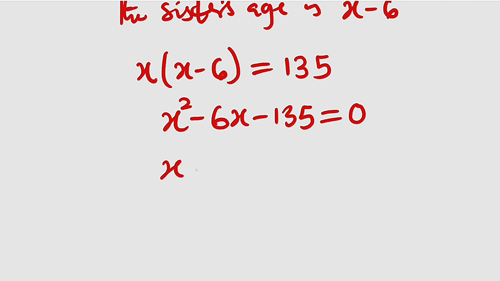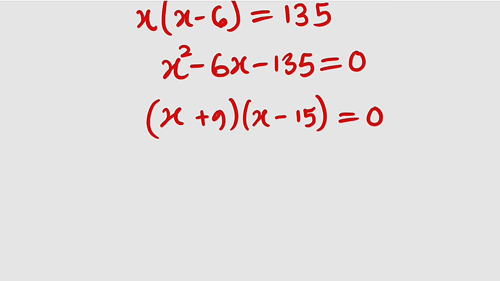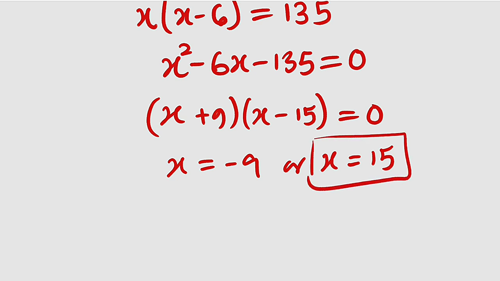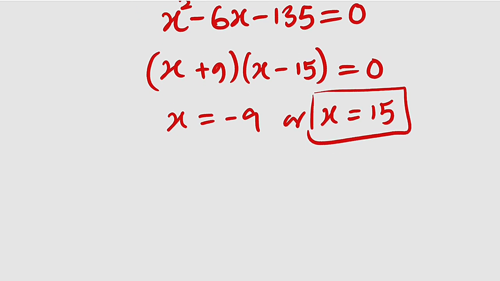So let us factorize it. This is x plus 9 multiplied by x minus 15 equal to 0. I can do that directly by setting the two factors equal to 0. It's either x equal to negative 9 or x equal to positive 15. But remember that x stands for the age of the brother. Therefore, we have to consider x equal to 15.